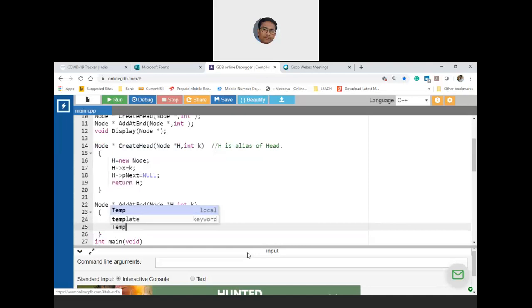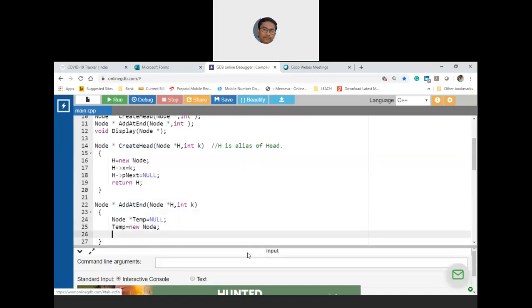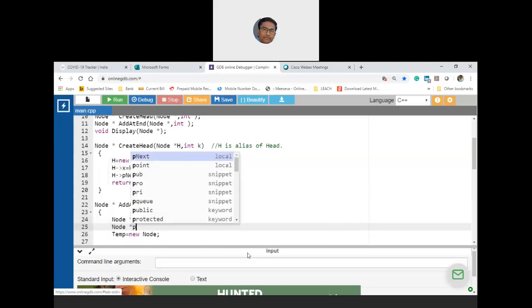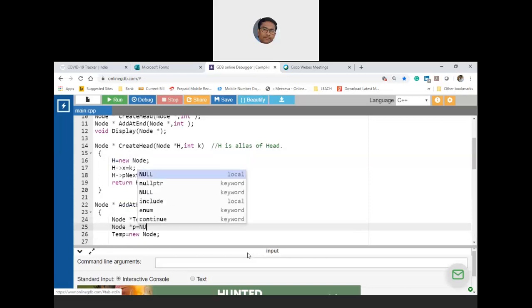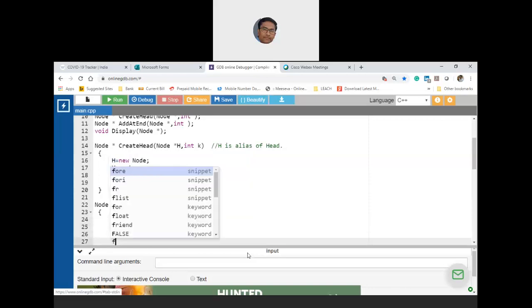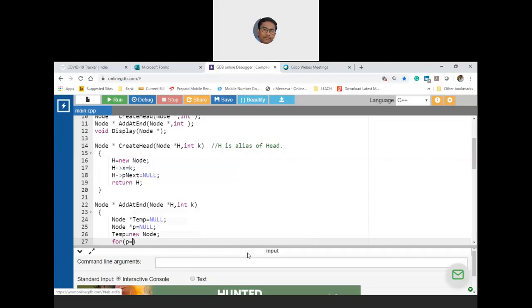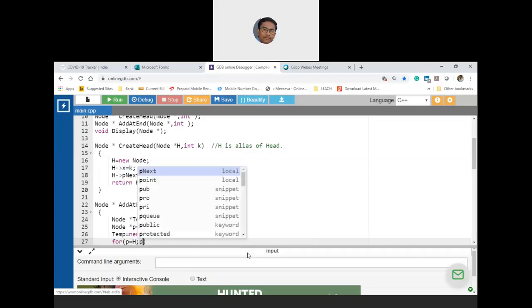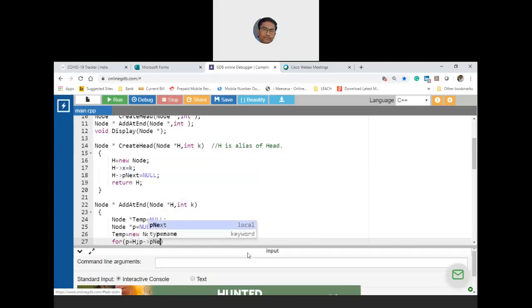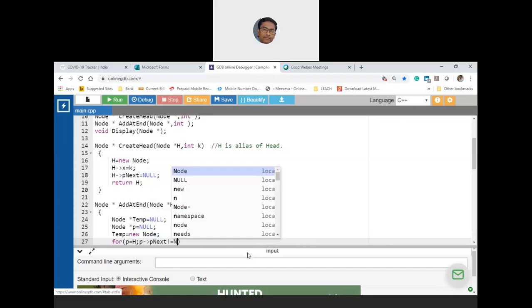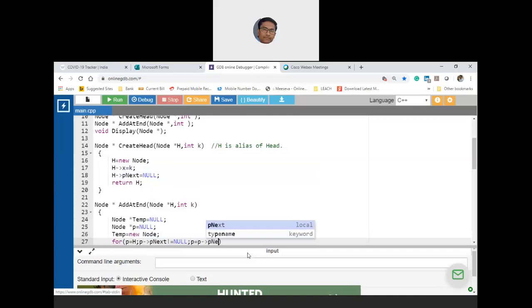Then temp is equal to new node type. Then I also need to traverse the list till the end of the list. So for that purpose, I'm taking node star p pointing to null. Then for p is equal to head and p arrow pointer to next node is not equal to null, I need to change the value of p as p arrow p next.